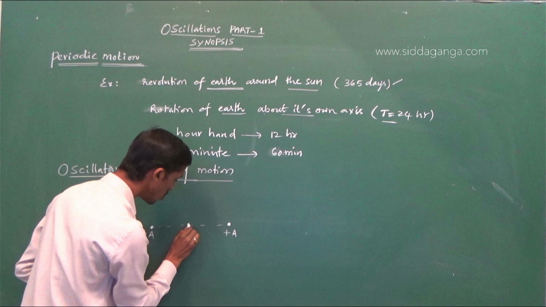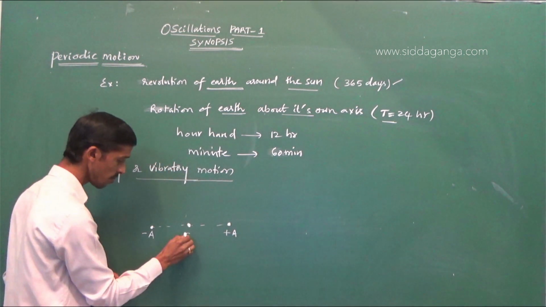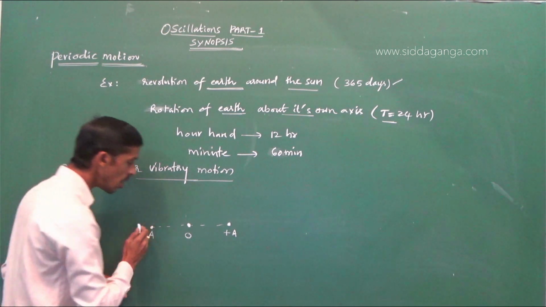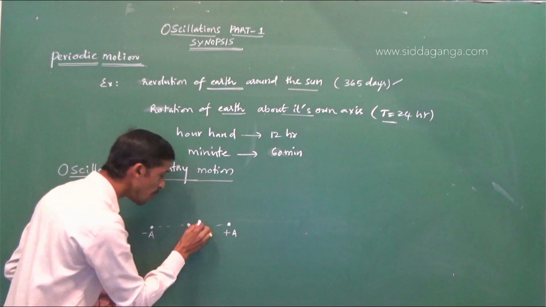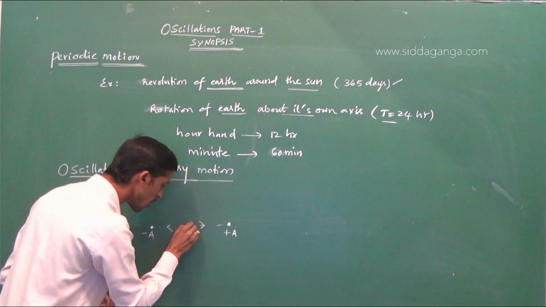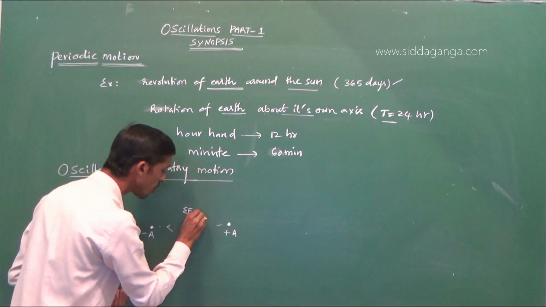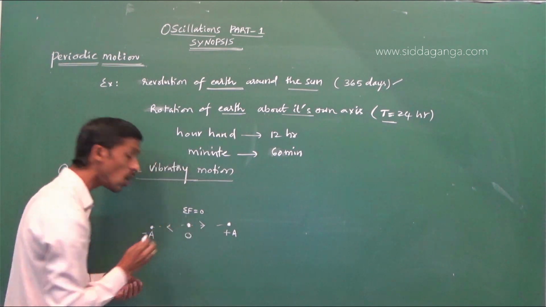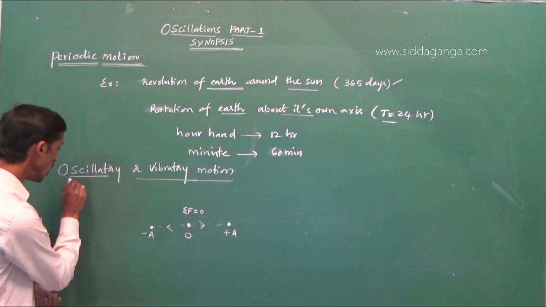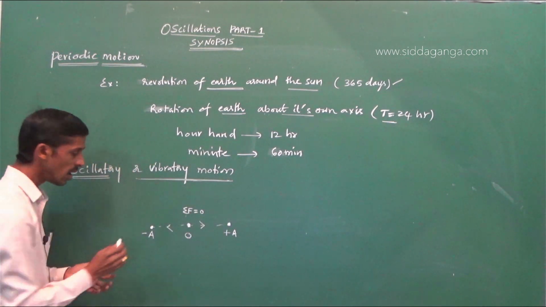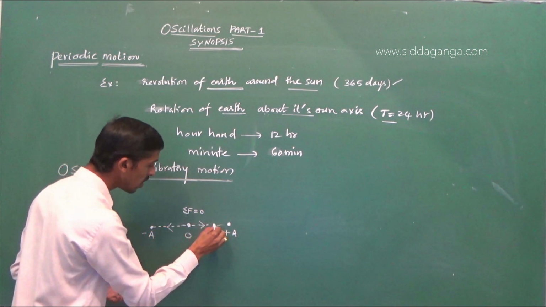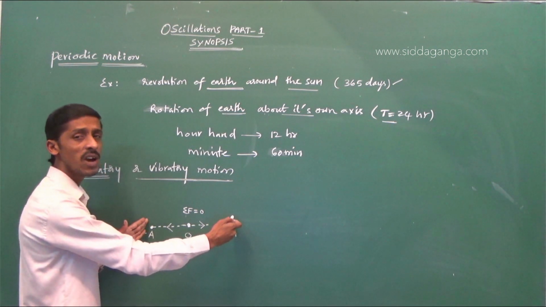So here, the motion of the particle is back and forth. The particle or the body moves to and fro or back and forth about a fixed point. At that fixed point net force will be 0. That fixed point is called the equilibrium point or equilibrium position. In oscillatory or vibratory motion, the motion of the particle or the body is confined between two extreme well-defined limits.